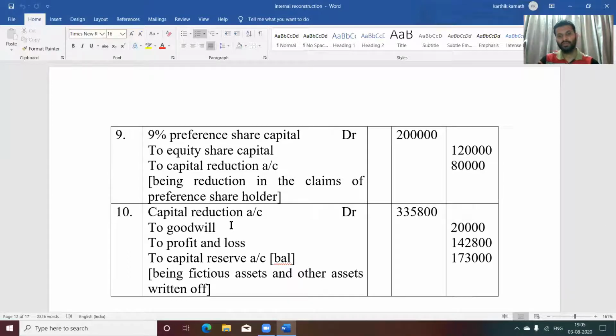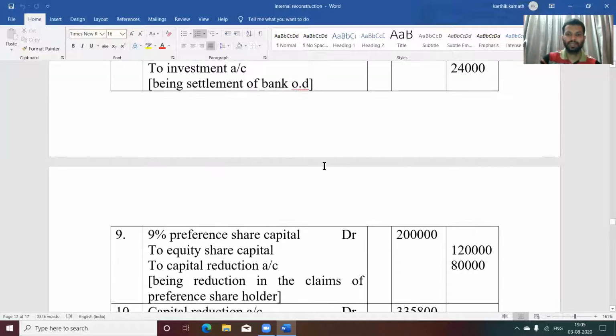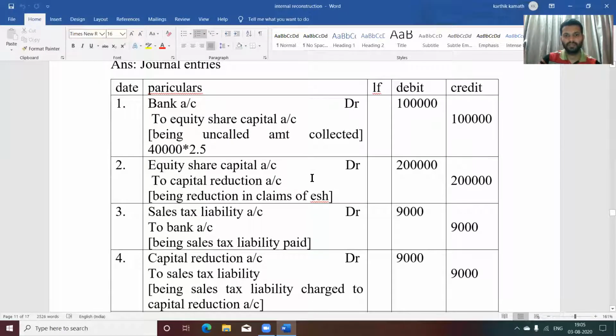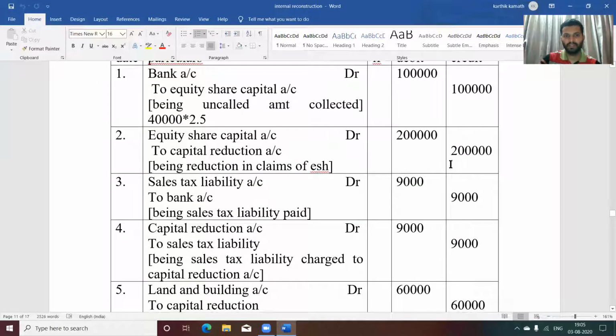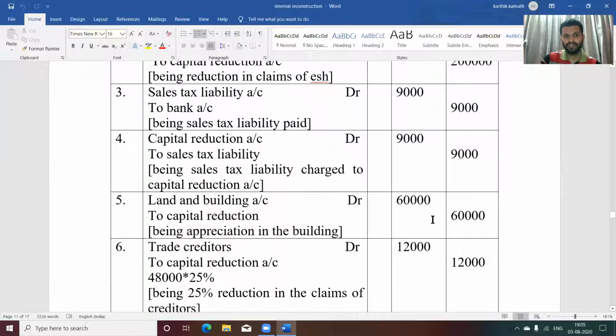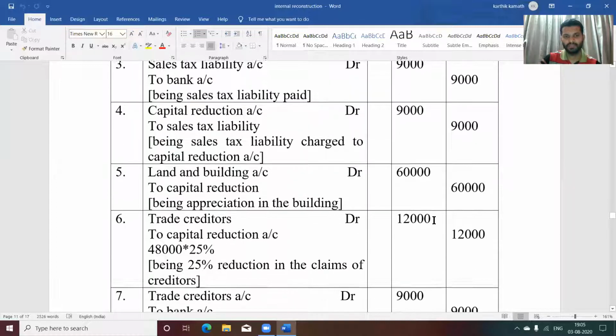So first thing you need to do is find the credit side of capital reduction account total. How are you going to get it? First you see where all the credit side of capital reduction account is there. First, second journal entry, that is 2 lakh. Again, fifth journal entry, 60,000, so 2 lakh plus 60,000.